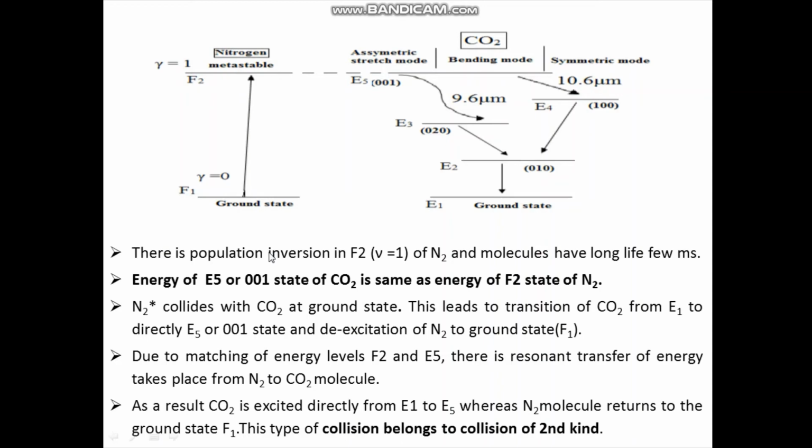Due to the matching of energy levels, that is F2 and E5, there is resonant transfer of energy taking place between nitrogen in F2 and carbon dioxide in E1. As a result, carbon dioxide is excited from E1 directly to E5, whereas nitrogen molecules, since they lose the energy, return to the ground state. Now this type of collision belongs to collision of second kind.